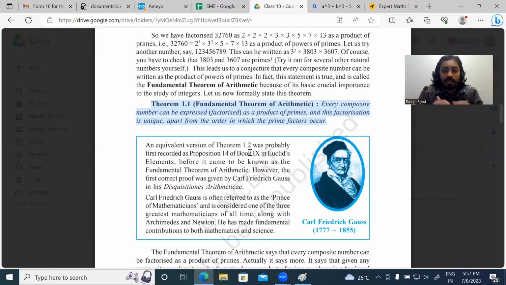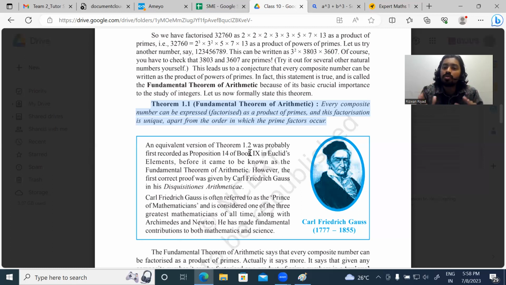Every composite number can be expressed as a product of primes, product of prime numbers, and this factorization is unique. You cannot find any other way. I will explain with an example, don't worry. First understand that this factorization is unique apart from the order in which the prime factors occur.